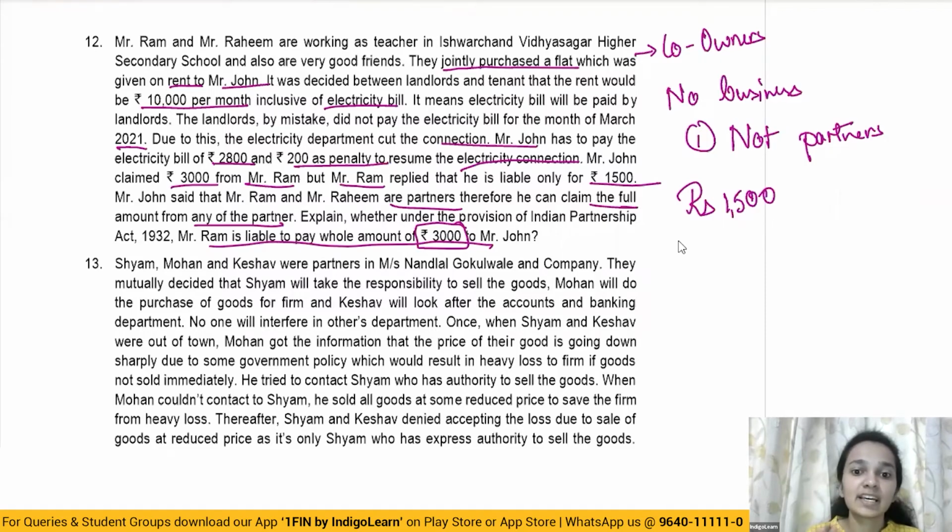So in this particular case, John can claim only 1,500 from Ram, and the remaining 1,500 amount he'll have to claim from Rahim. Moving on to the next question.